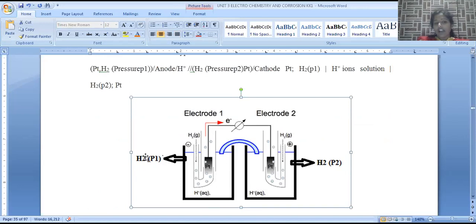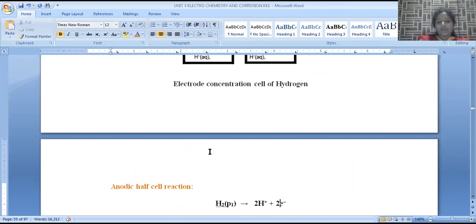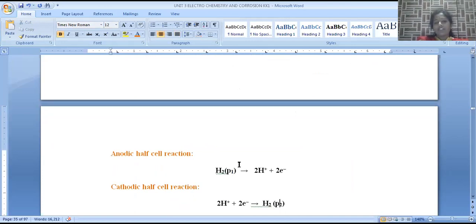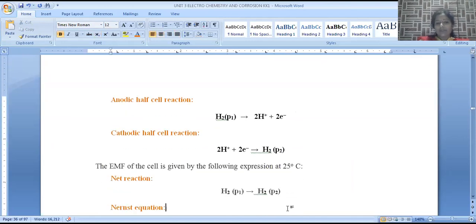Then only hydrogen of higher concentration will tend to convert into H+ ions in the anodic compartment by losing electrons. It is represented here. P1 pressure should be greater than P2 pressure. Then only the hydrogen of the left side becomes the anodic compartment. Hydrogen of P1 tends to convert into 2H+ by releasing 2 electrons. Then in the cathodic compartment, H+ ions present in the solution will accept 2 electrons and are converted into hydrogen of P2 pressure. The net reaction is represented as hydrogen of P1 pressure converting into hydrogen of P2 pressure, right side compartment.